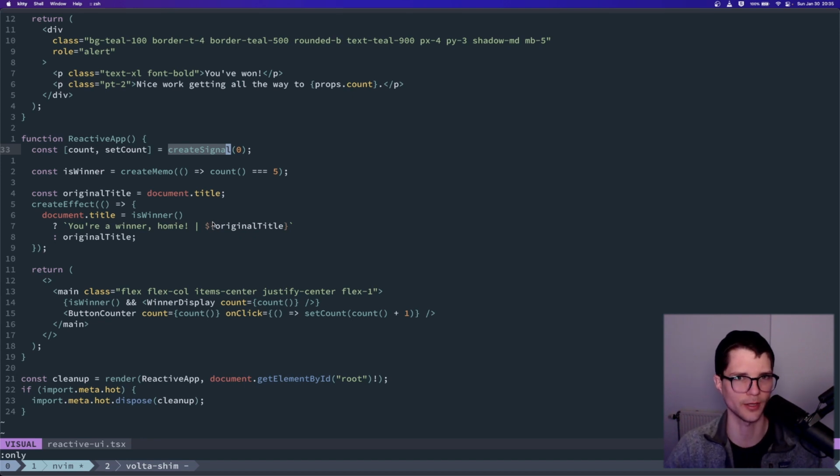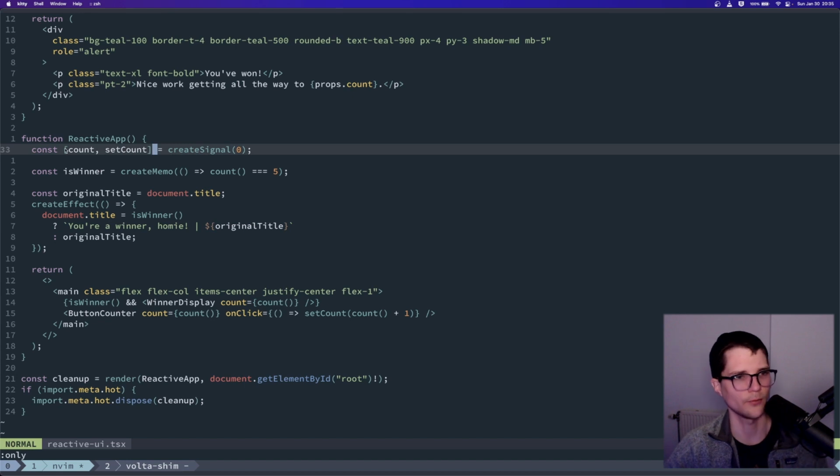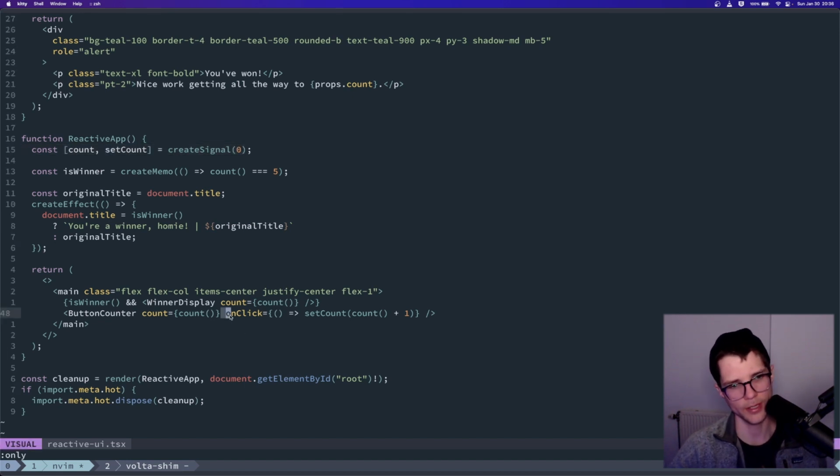Utilized to do DOM things. So again, we have a count. We initialize it to 0, and we have a setter, right? And at some point in a click handler, whenever we click this button, we're going to take the current count and increment it by 1. It's the core write operation that our application does.